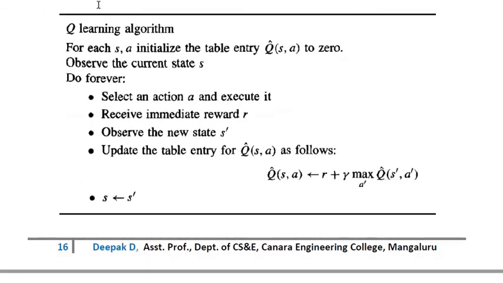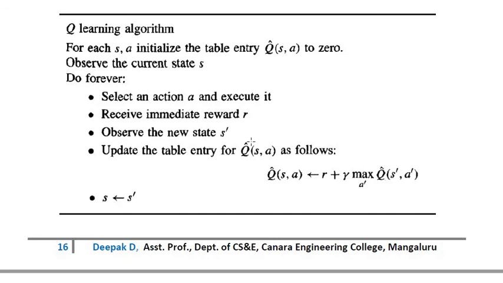So the Q learning algorithm is: for each s comma a, initialize the table entry Q dash of s comma a to 0. So for each state and action, you have to initialize this value as 0. Observe the current state. Do forever, that means you need to repeat it iteratively. Select an action a and execute it. So you select one action from the state and execute it. Receive immediate reward r. Observe the new state s dash. Update the table entry Q dash of s comma a as follows.